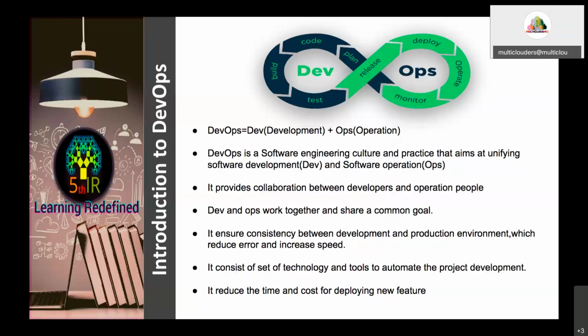So it will decrease the time and cost for developing the new feature in software development. Okay. So in short, you have to know we are going to use a set of automation tools in the development process, in the testing process, and in the deployment process.